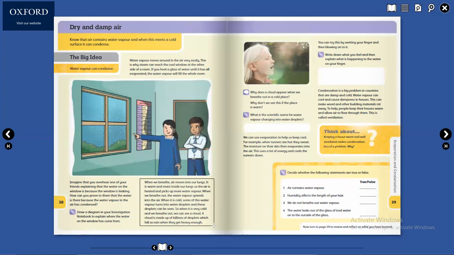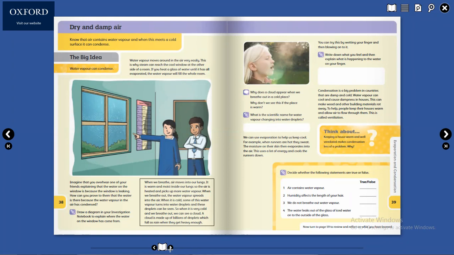So when it is very cold and we breathe out, we can see a cloud. A cloud is made up of billions of droplets which fall as rain when they get heavy enough.